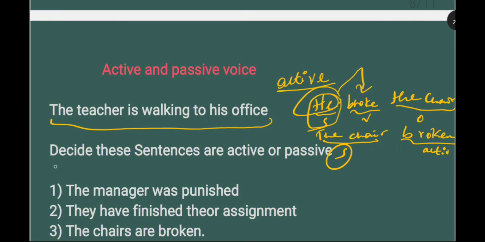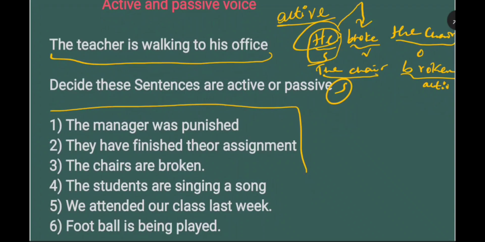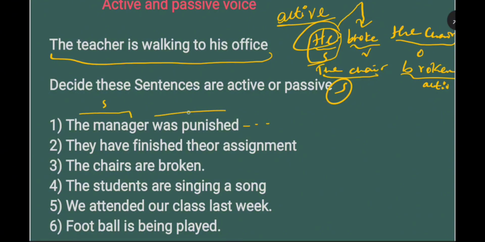Now that we understand this, we have to decide whether these sentences are active or passive. The first sentence is: the manager was punished. Here, the manager is what? The subject. Was punished is what? The verb or the action.